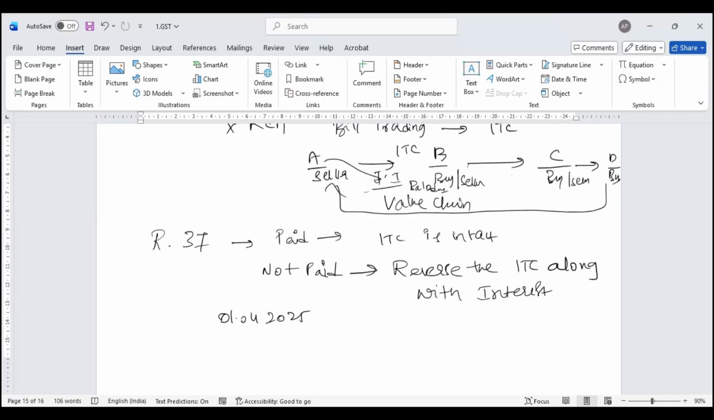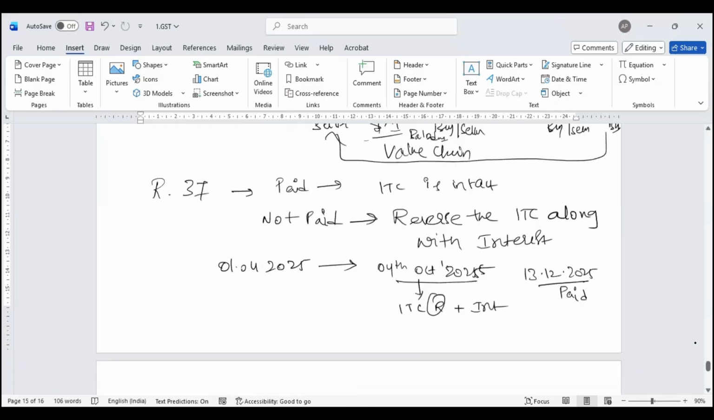From here, 180 days. Let's assume that on 4th October 2025, this concept of 180 days is over. Six months. So assuming on 4th October, 180 days is over. As per books, on 13th December 2025, the payment actually was paid to the vendor. As per law, on 4th October, this ITC availed should be reversed, plus interest also should be paid. So the law says that don't worry, whenever you make the payment, again reclaim this particular credit. This is what the law says.